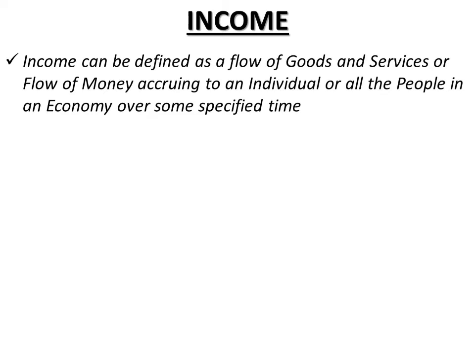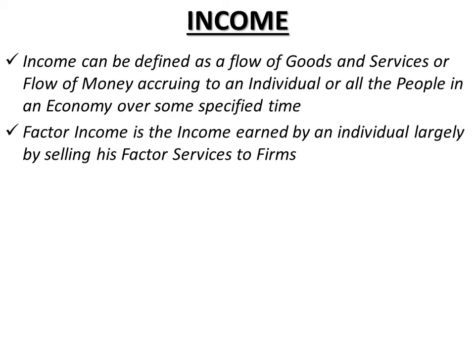So firms, now who purchases? Firms purchase or hire services of these factors of production and pay remuneration, that is their salary, that is their income, in the form of rent of land, wages of labor, interest on capital, and profits of entrepreneur. So factor income is the income earned by an individual largely by selling his factor services to firms.